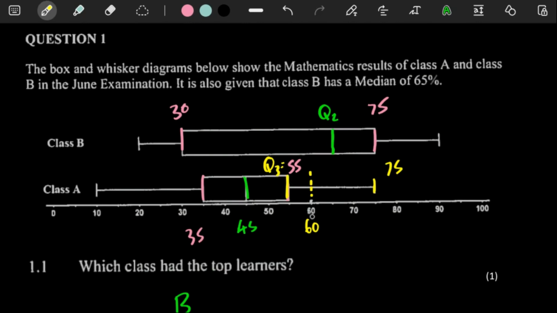At 60%, it's kind of difficult to judge, because all we know is that 50% of everyone got more than 45%. Between 45 and 75, the difference is about 30.